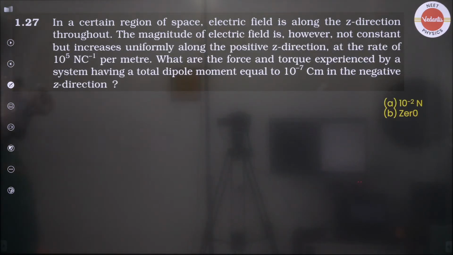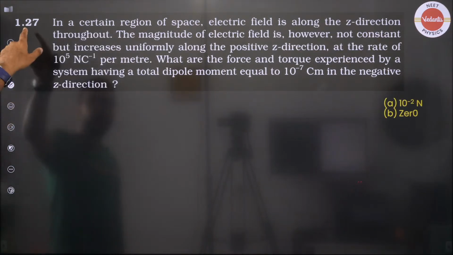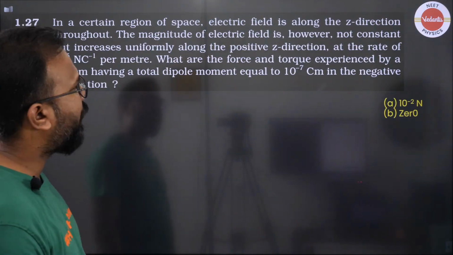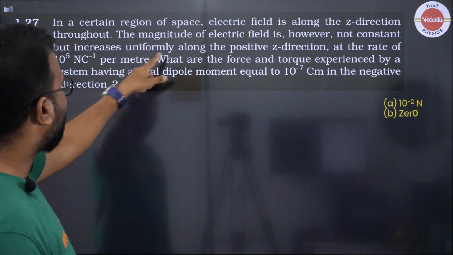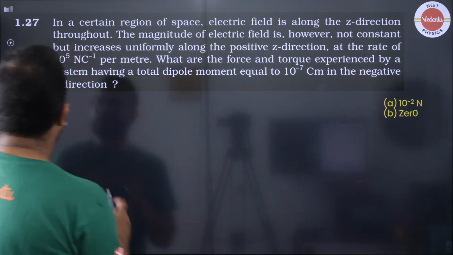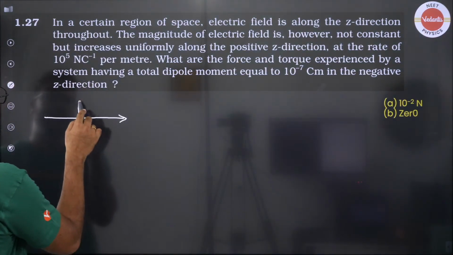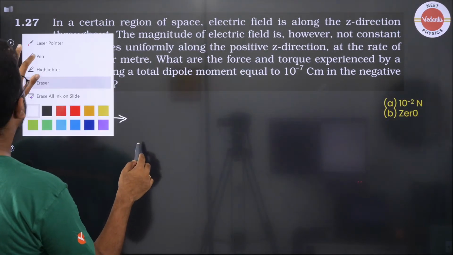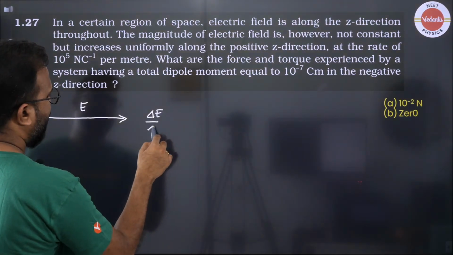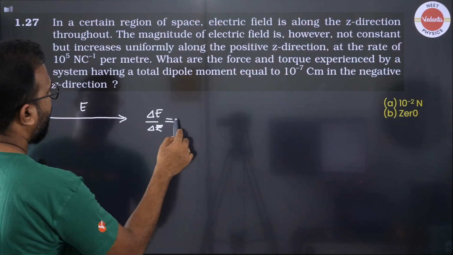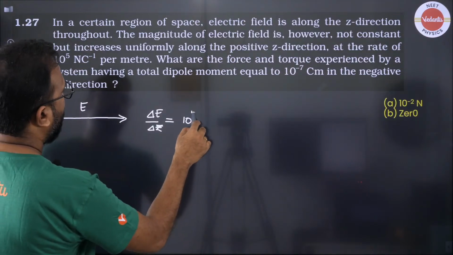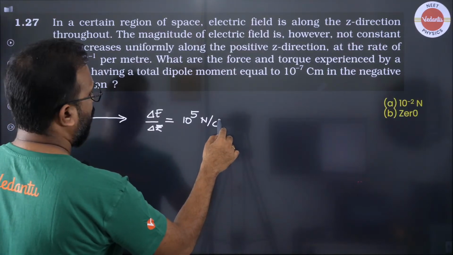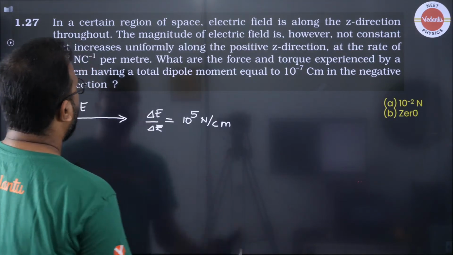Okay everyone, let's go to the next question, 1.27. So in a certain region of space, electric field is along the z direction throughout, and the magnitude of electric field is however not constant, and it is increasing along the positive z direction. So let's consider this to be your electric field, such that your electric field is increasing along z direction at a rate of 10 to the power 5 Newton per coulomb per meter. Okay.